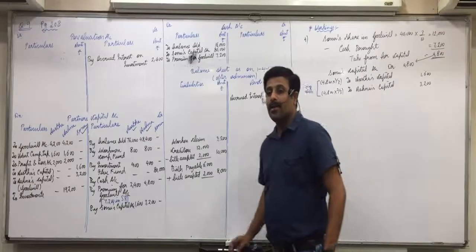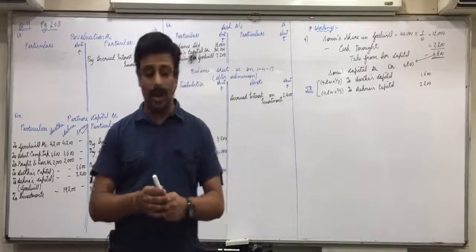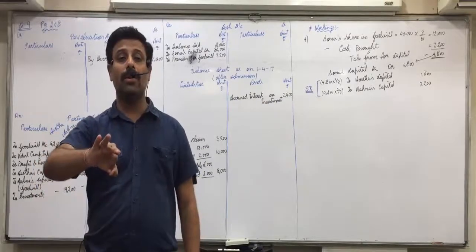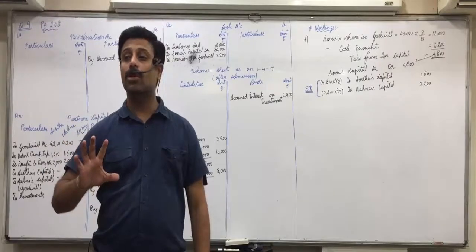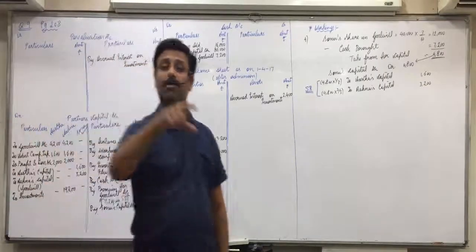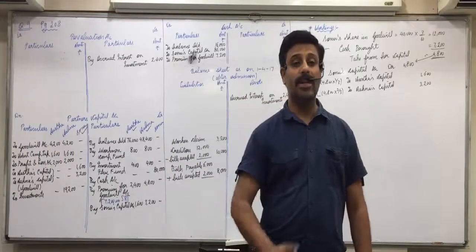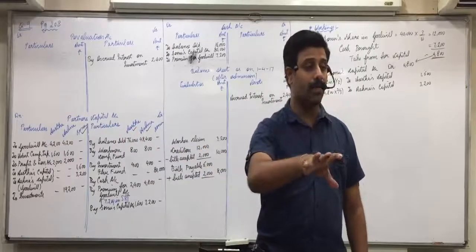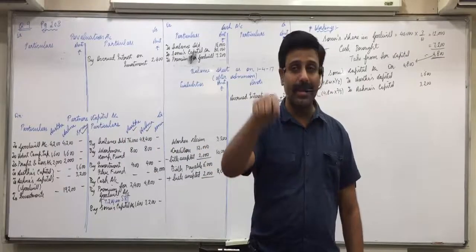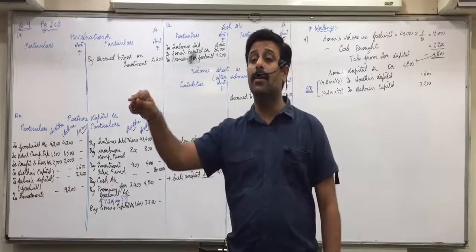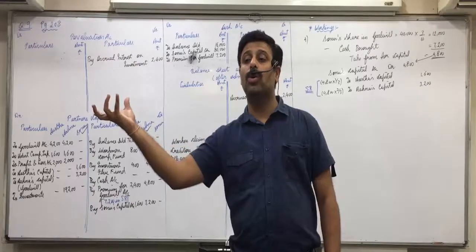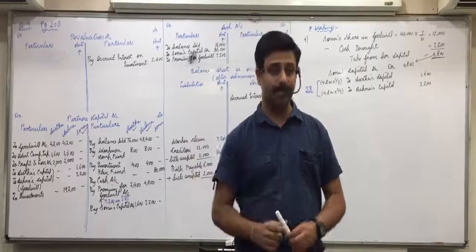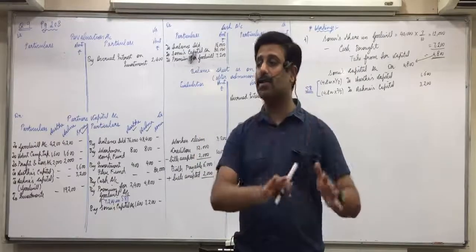First of all, it is a profit, not a loss. Read the language carefully. Book value is less than market value. So can I say market value is more than the book value? Yes. It is not given that market value is 20% less than the book value. Book value means the value appearing in the books. What is the value appearing in the book? 40,000, that is 20% less than the market value. So that means market value is more than the book value. Now is it a profit or a loss? Profit.